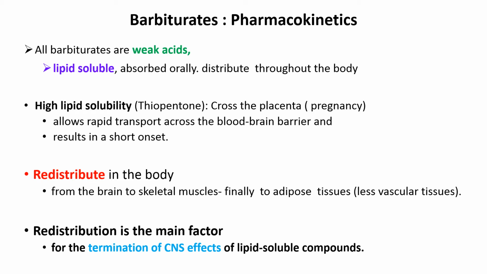First it gets distributed into the skeletal muscle, and then to the adipose tissue. So redistribution is one of the factors, apart from metabolism and excretion. Particularly in the context of thiopentone sodium, redistribution is one of the main factors for the termination of its CNS effects.